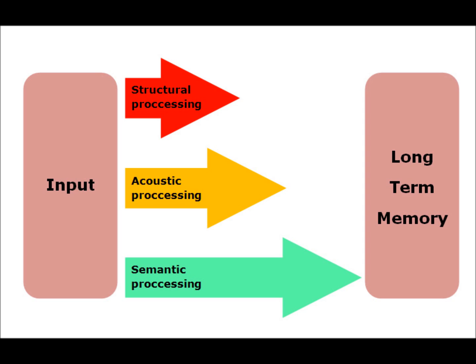Craig and Lockhart argued against different memory stores. Instead, their model focused on three main components identified in the LOP model as different levels of processing. Structural. This is the lowest level of the three elements and is also sometimes described as shallow or superficial. The features or visual condition of information or a stimulus is analysed. At this level, the way something looks is only thought about very briefly.